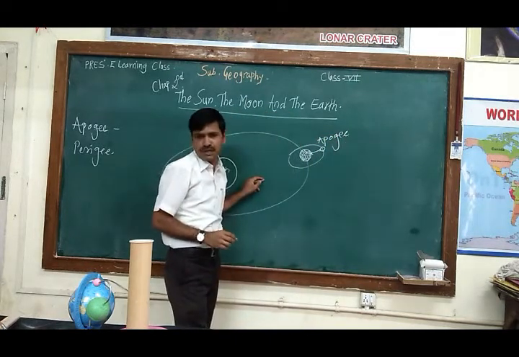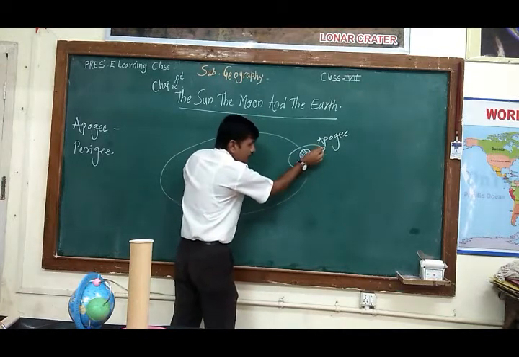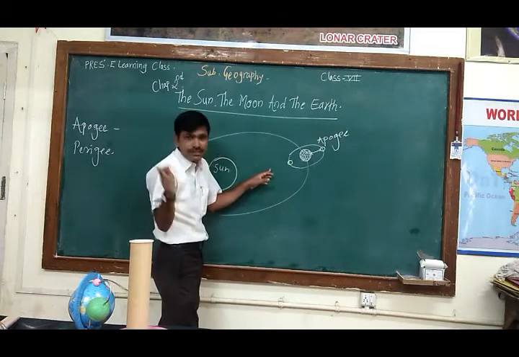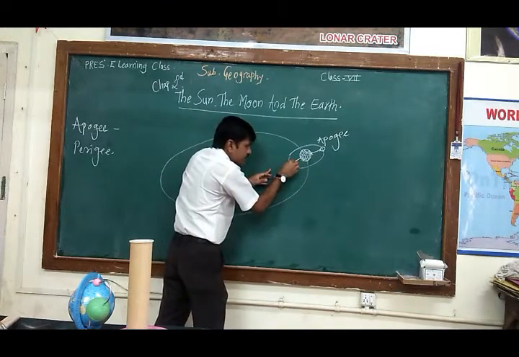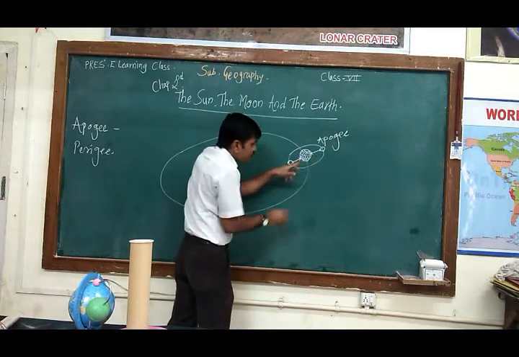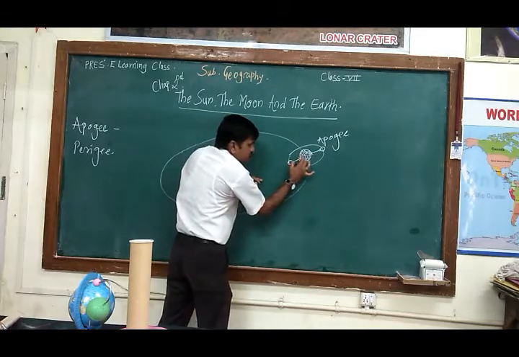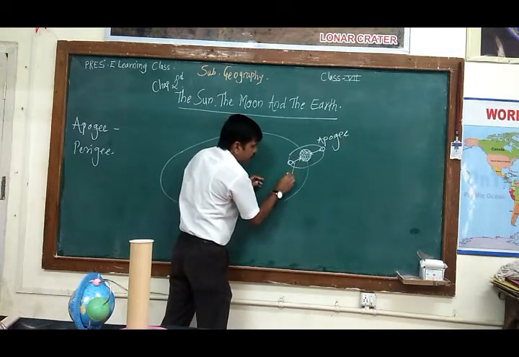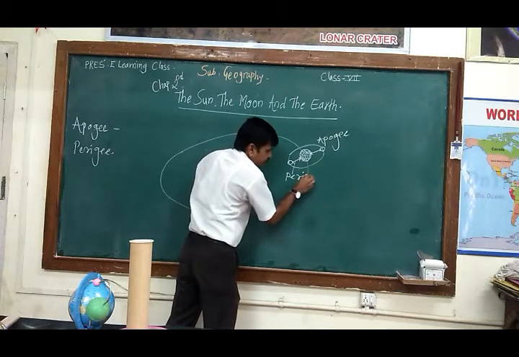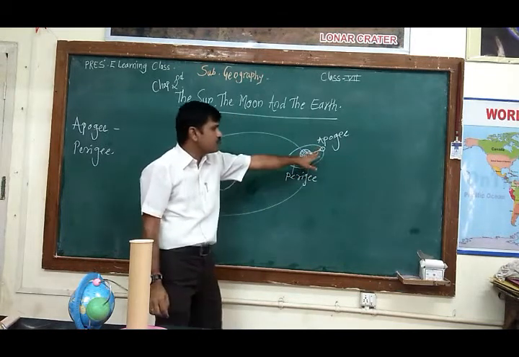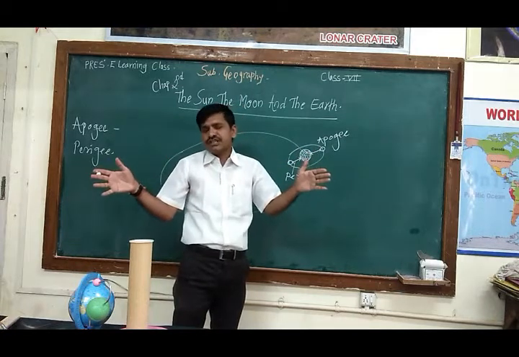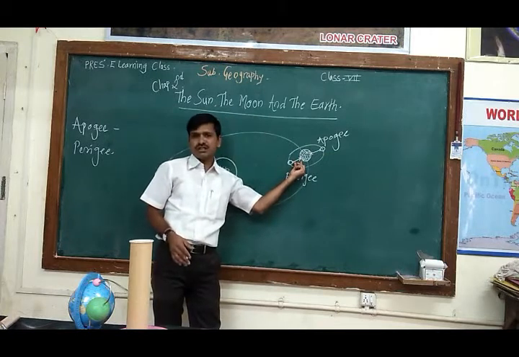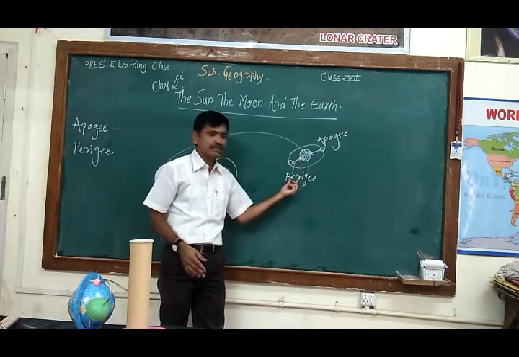And when this moon comes here, at that time the elliptical distance is less, it is the closest. When the distance between this earth and the moon is closest, it is called the perigee condition. Apogee means the farthest distance between earth and the moon, whereas the closest distance between Earth and the Moon is called perigee.